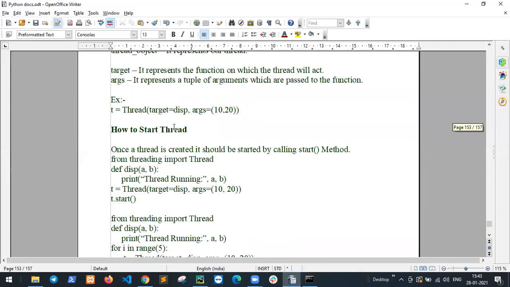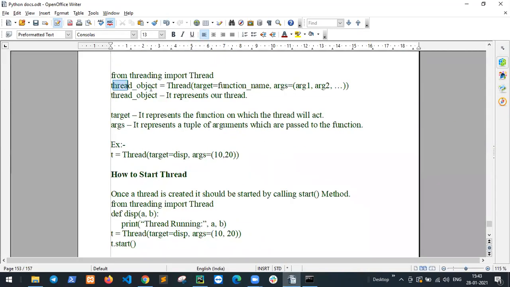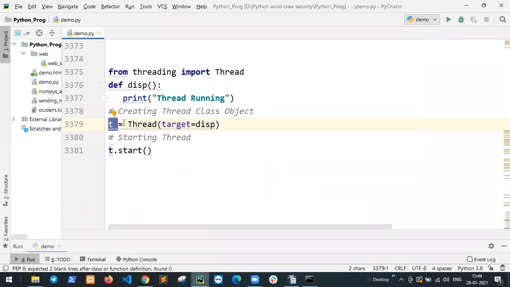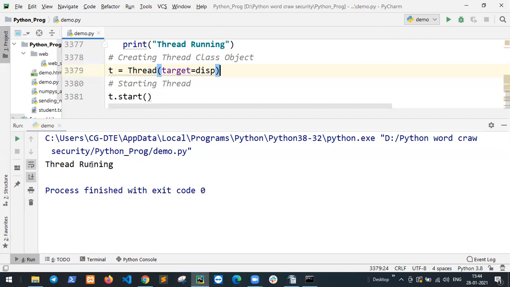This is the thread object: t equal to Thread, target equal to this function. And t, your thread object, is used to start. Start is a function, meaning it starts this function. So run this code and it calls this, printing thread running.